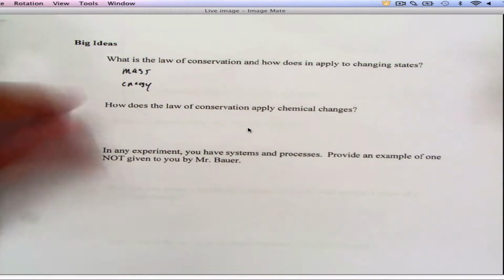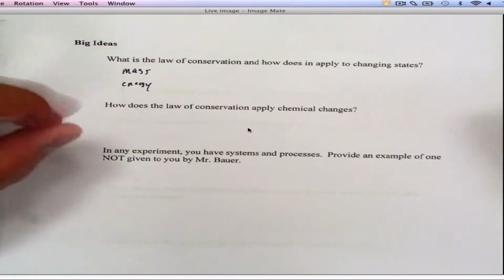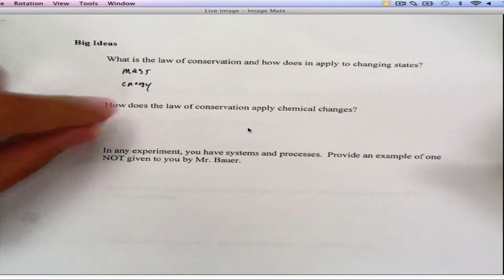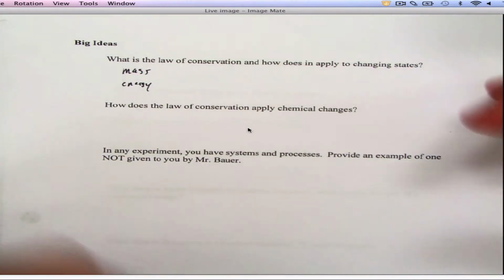All right. So when you weigh something and a reaction happens, if there's no outside forces, it should weigh the same when it's done. All right. Energy should be the same, okay, but it's not always because there's external forces.